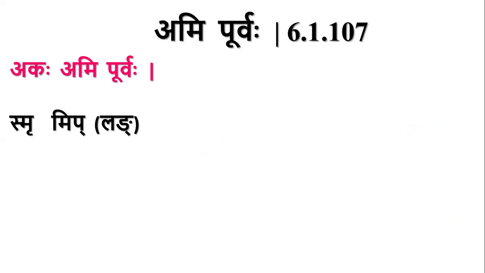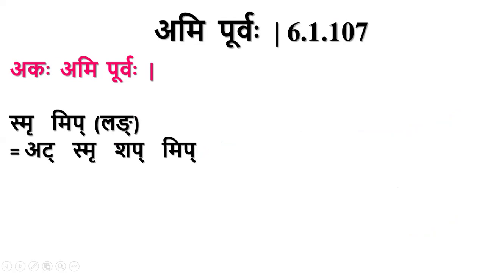Consider this example. Smru plus Mip in Lang Lakara. Smru is the Dhatu, Mip is the Uttama Purusha Ekavachana Pratyaya. Patami, like that we tell, no? That word Mip. For this case, we have Adagama in Lang Lakara, and Smru and Shap Vikarna Pratyaya will be there for Sarvadhatuka Lakaras.